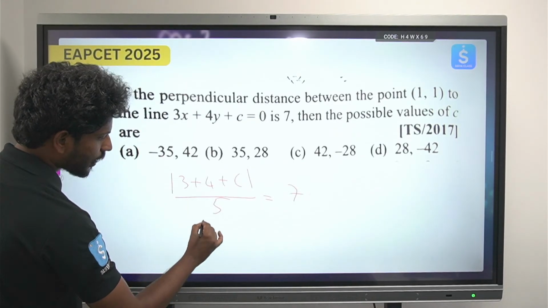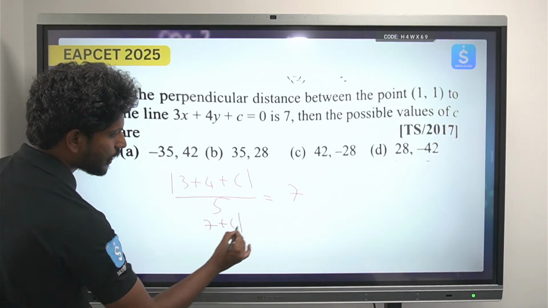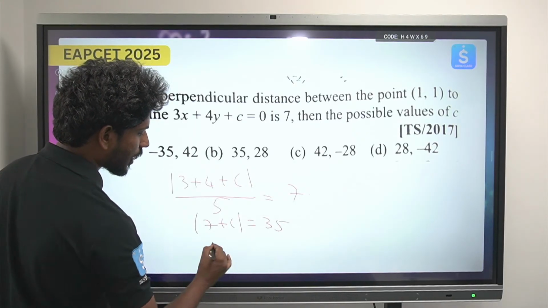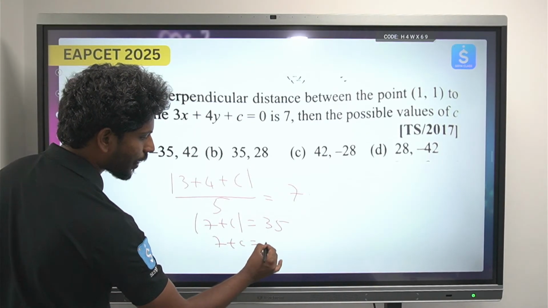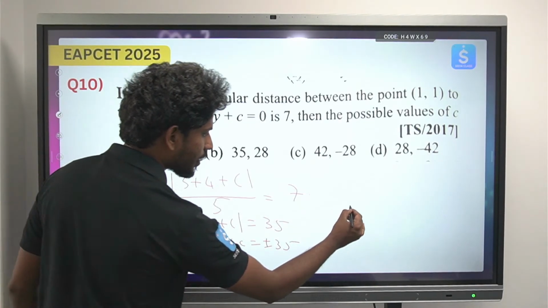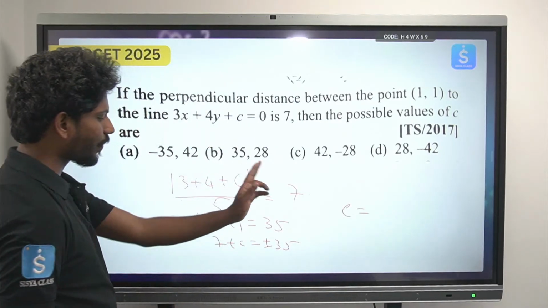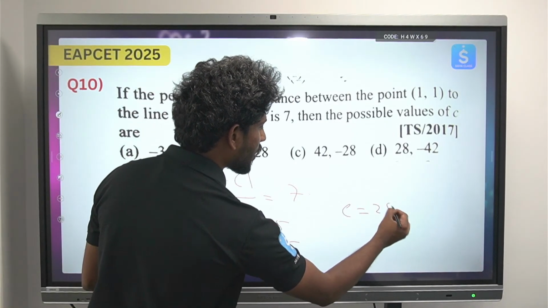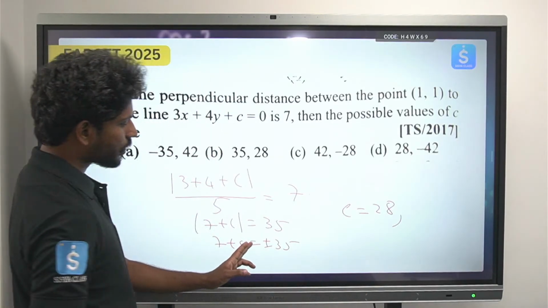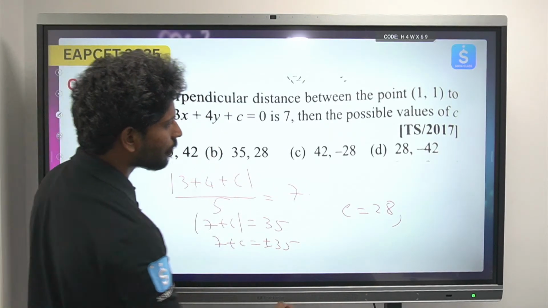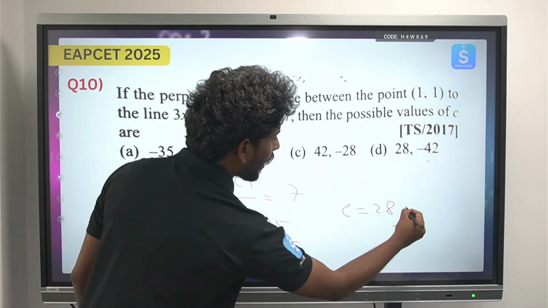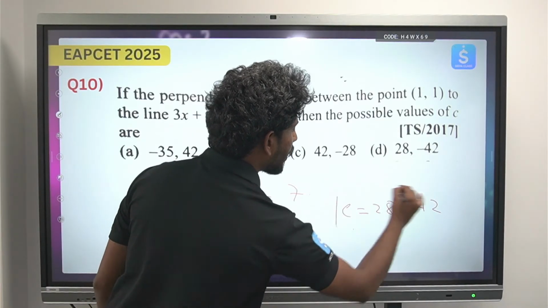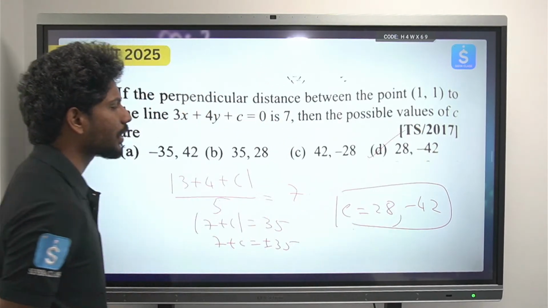So 3 plus 4 is 7, 7 plus c is equals to plus or minus 35. From here, c value is plus 35 minus 7, that will be 28. That is the first value. The other is minus 35 minus 7, that will be minus 42. So I have two possibilities. The answer is option D.